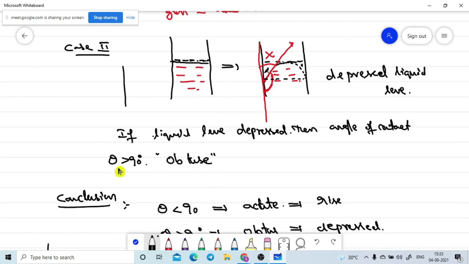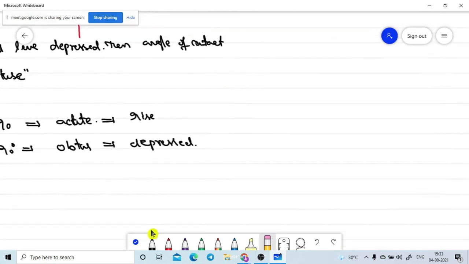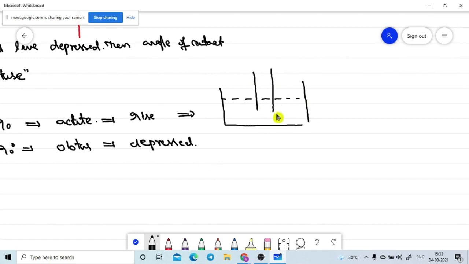It is better to draw here, since she raised the doubt. I will draw two diagrams here. First, let's assume this is the vessel, and in this vessel there is a liquid level. Now I put a small glass tube into this vessel. When I put the small glass tube in, the liquid level will rise somewhat, and the meniscus shape will be like this. This is the shape of the liquid in this glass tube.